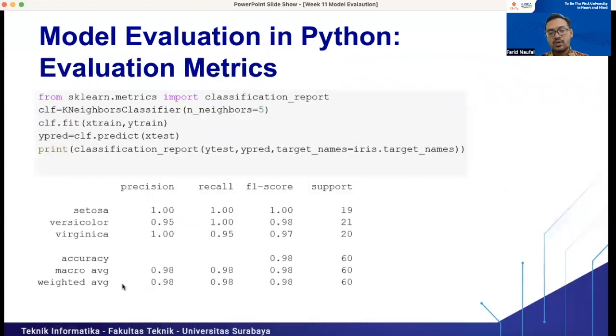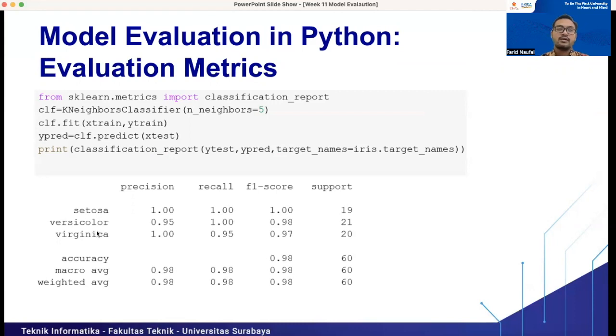Yeah. So the weighted average will look at the number of data for each class. For example, if the data set is imbalanced, we will multiply the precision by the weight of the Setosa class, right? For example, the number of Setosa is 100, the number of Versicolor is also 100, but the number of Virginica is 50.